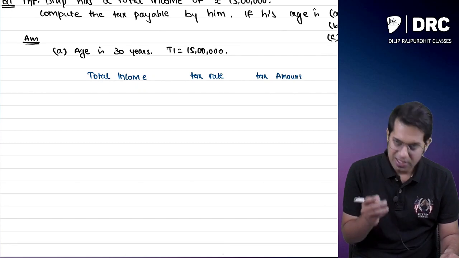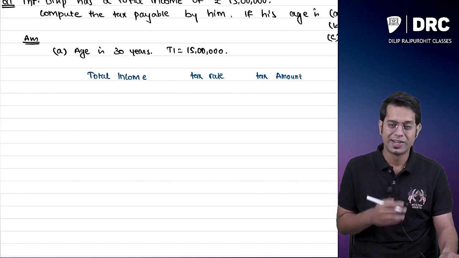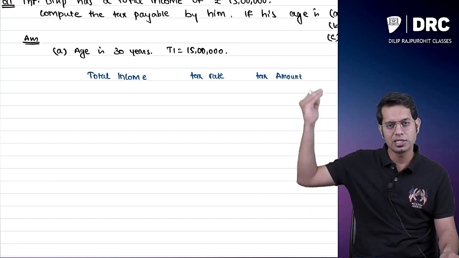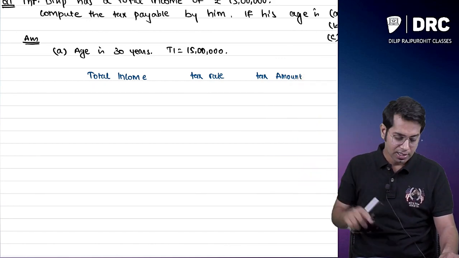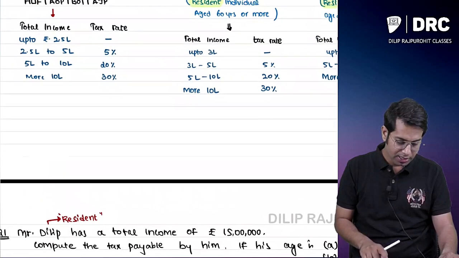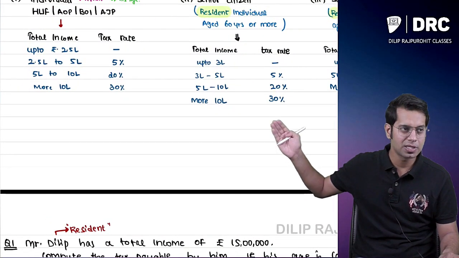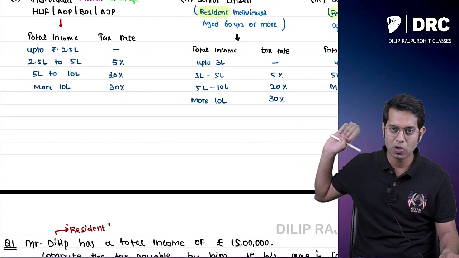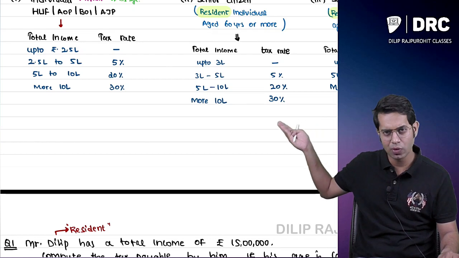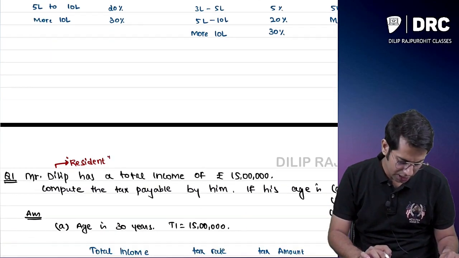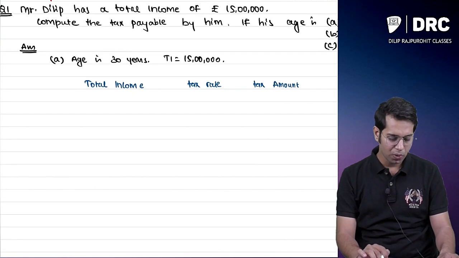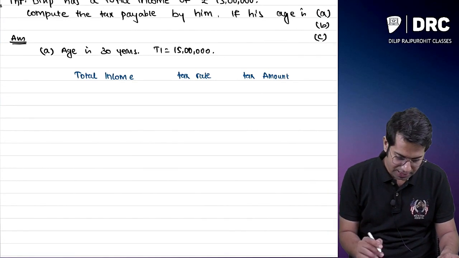Now my total income is 15 lakh rupees. How do I find the tax rate? Sir, 15 lakhs is more than 10 lakhs, so should I apply 30%? No, it is not like that. You said if it is more than 10 lakhs, it is 30%, so can I straight away say 15 lakhs into 30%? No, that is not the right way. Then how do I compute the income tax, sir?